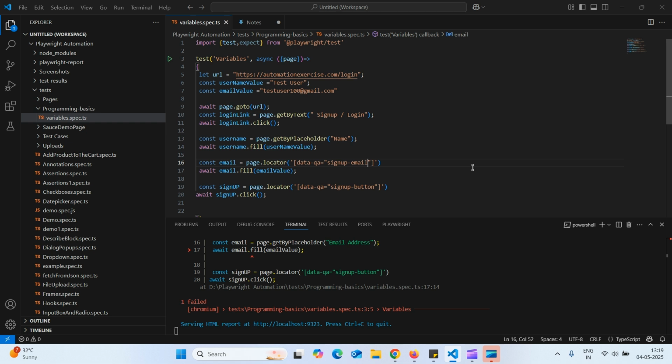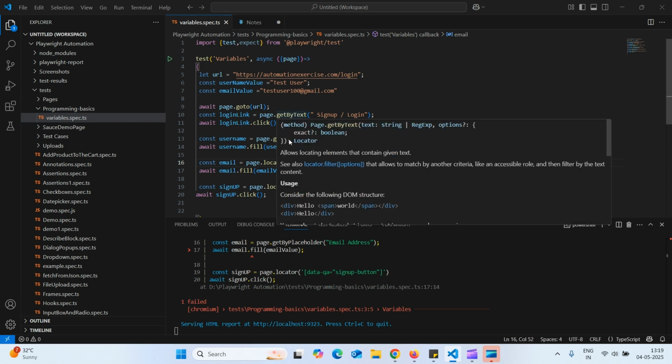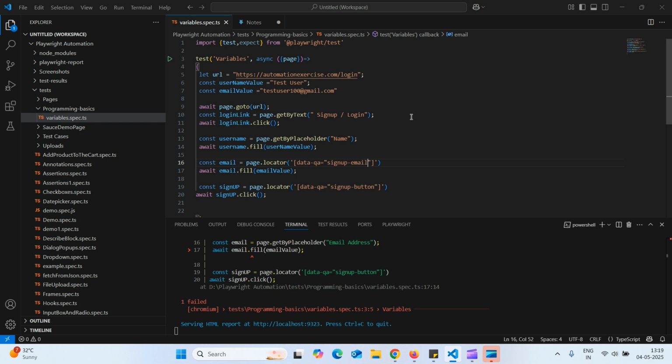Okay, save. If you're using Playwright built-in locators, we have to use page dot the built-in locators, getByText, getByPlaceholder, getByLabel. If you're not using them, we can use page dot locator. Let us save and execute.